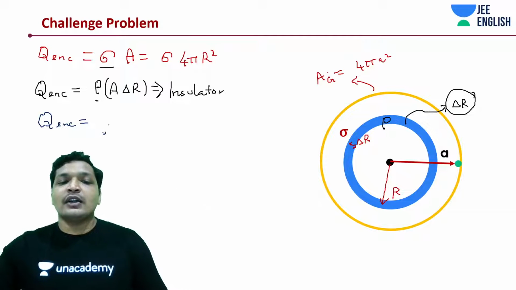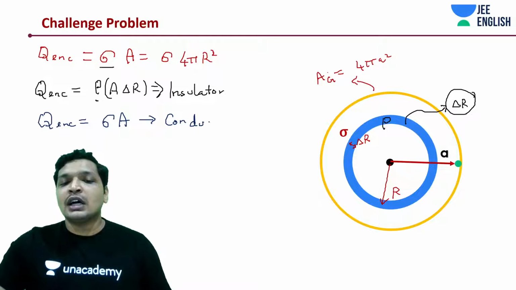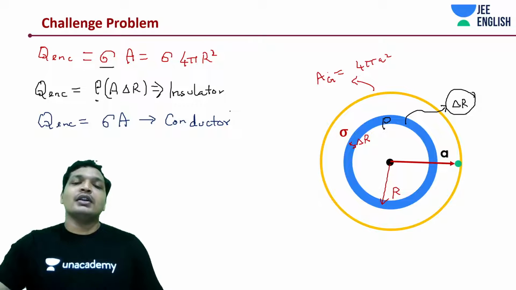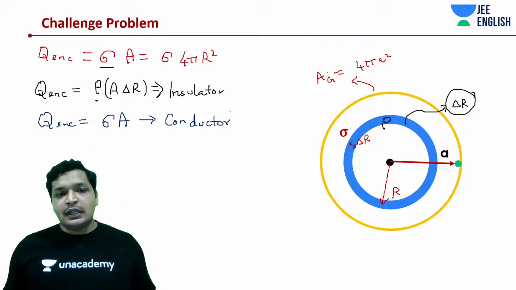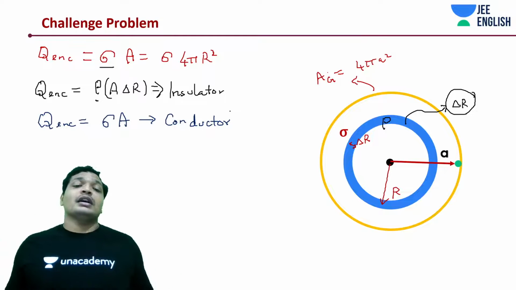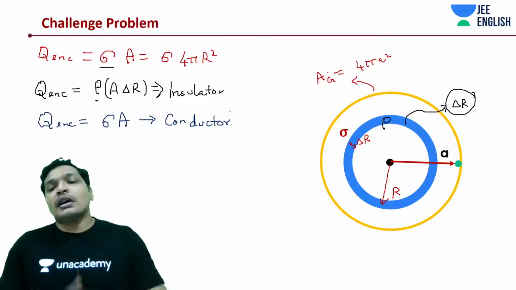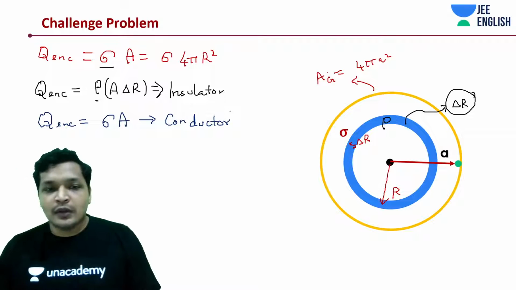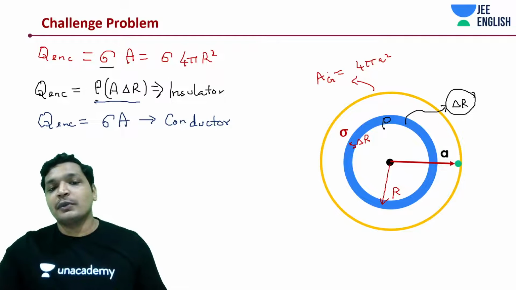You typically write it down as sigma into area, because all the charges would come and accumulate on the surface. Even if a bunch of charge, like rho into A into delta R, somehow has been given on that sphere, which is not possible, it will all come onto the surface. This is for a conductor, but for an insulator, if something like this is given, you need to make use of it.